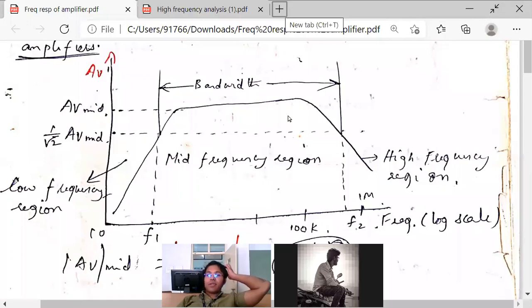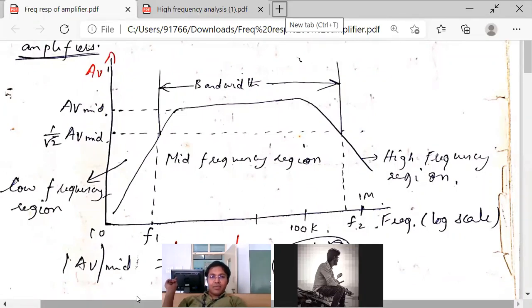If nothing is mentioned and they ask you to analyze gain, input resistance, output resistance, which region will you consider? One of you please answer. We have seen problems in earlier classes.